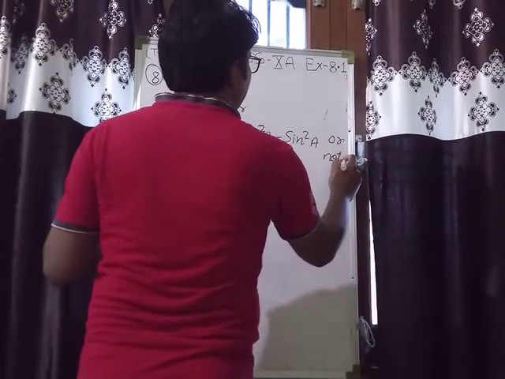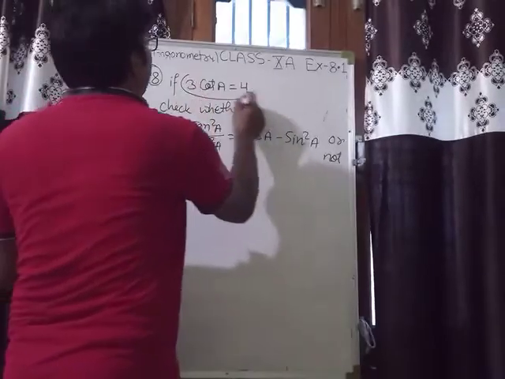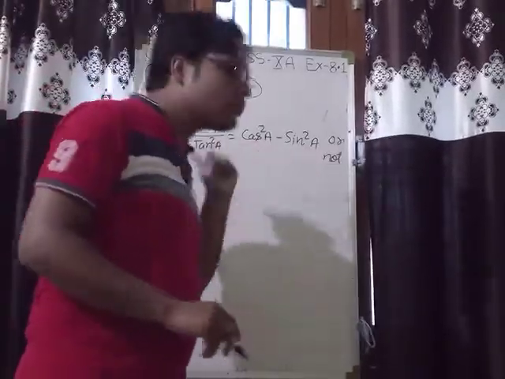Okay. See, it is given. This one is given, and we want to check that left side and right sides are equal or not.